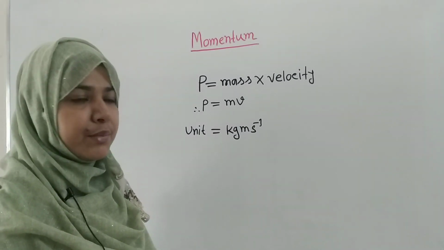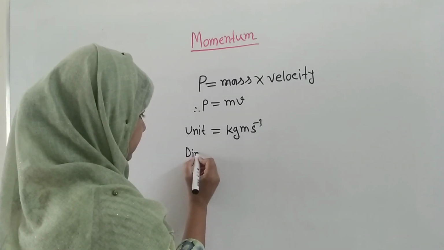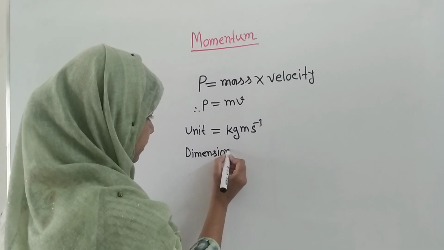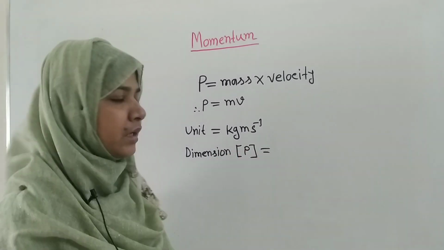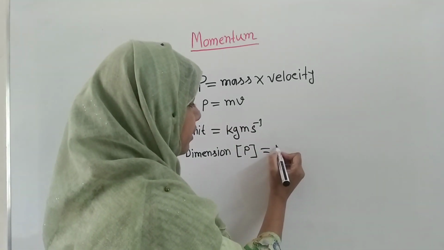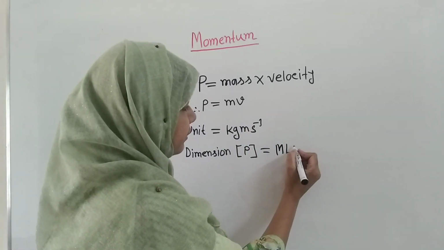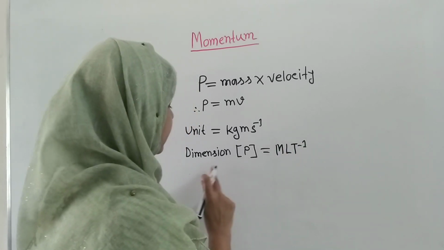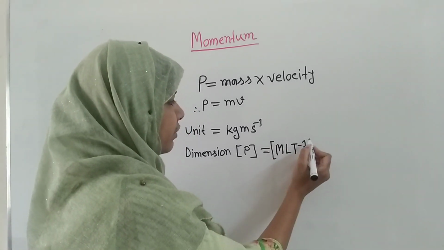Now the dimension of momentum. You know that the dimension of mass is M and the dimension of velocity is L T inverse 1. So the dimension of momentum will be M L T inverse 1.